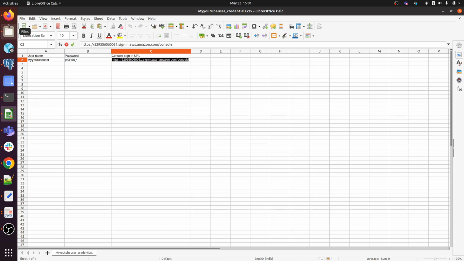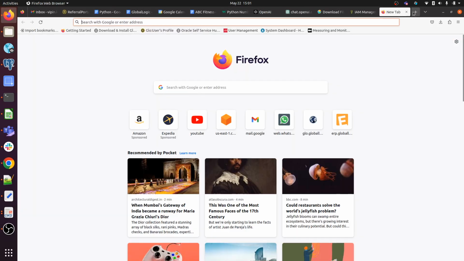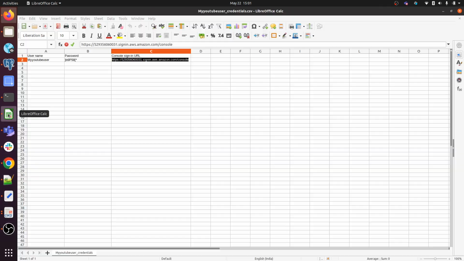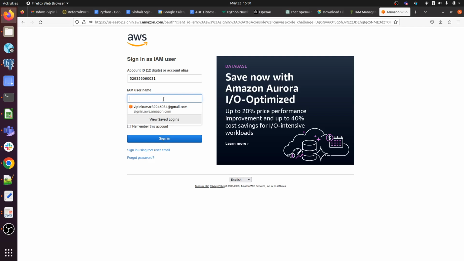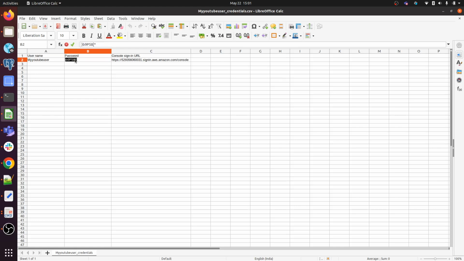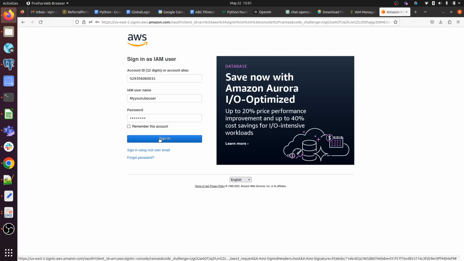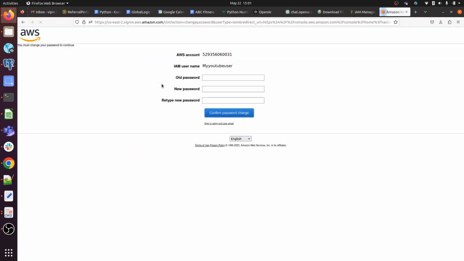So we just have to hit this URL in our browser, and it will prompt for username and password. Okay, so IAM user, it's asking, so we will be providing our username here. And what is the default password we got? This one. So default password, sign in, don't save.